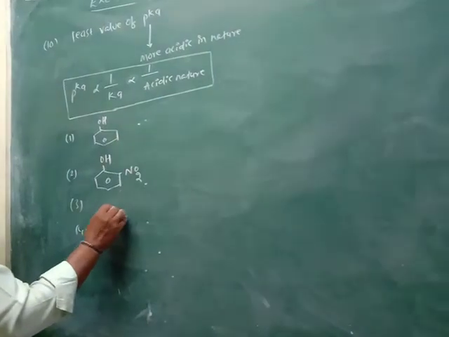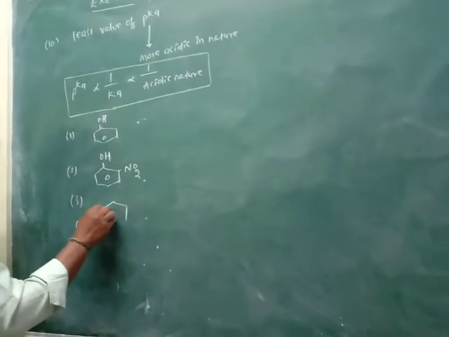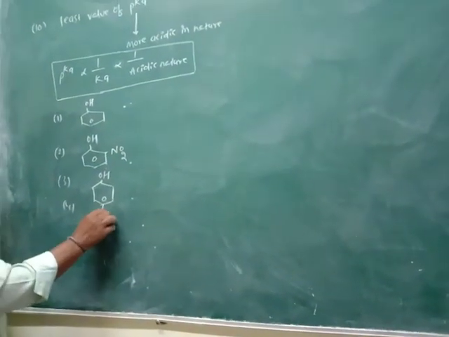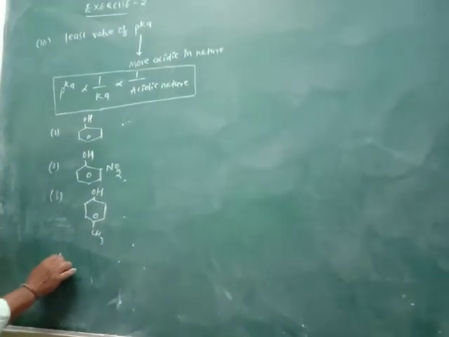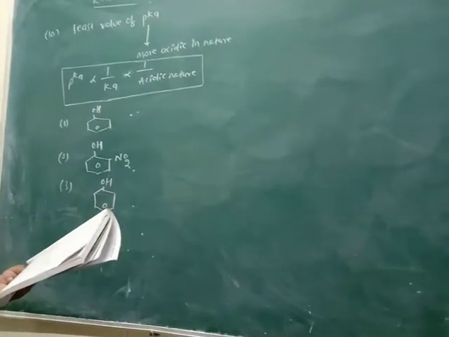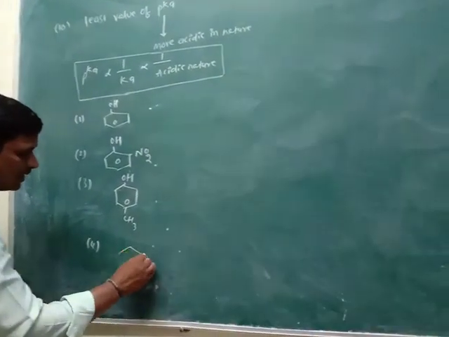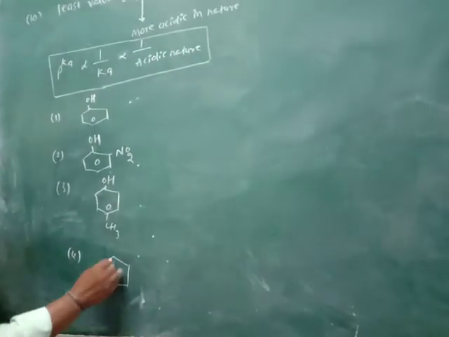And the fourth option is paranitrophenol.